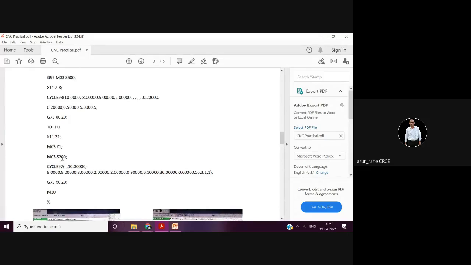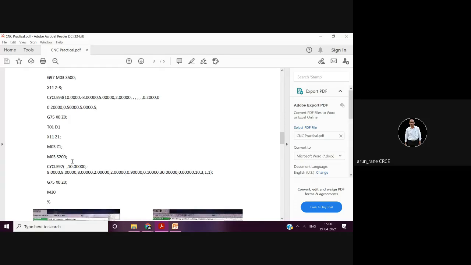Now again, for the threading cycle you have to use G97. Here you have not used G97. Why? Because previously you have already used G97, so that remains in memory. Because this is a modal code. Unless and until you use G96, this will not be changed. Modal means it remains effective till it is changed. So now G97 is already there, so it will rotate at constant RPM.